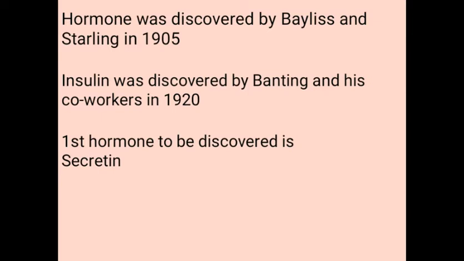The first hormone to be discovered is secretin, which is secreted from the duodenum. The hormone insulin was discovered by Banting and his co-worker in 1920. In 1926, Banting got a Nobel Prize in Physiology for this discovery of insulin. For the first time, insulin was found inside a dog's body.